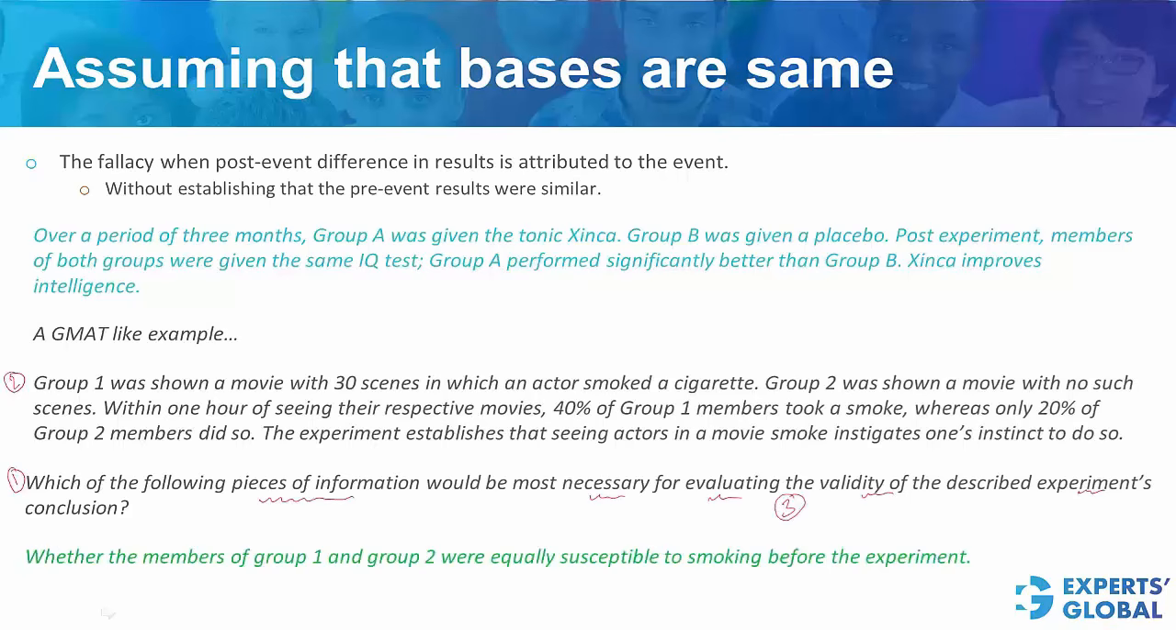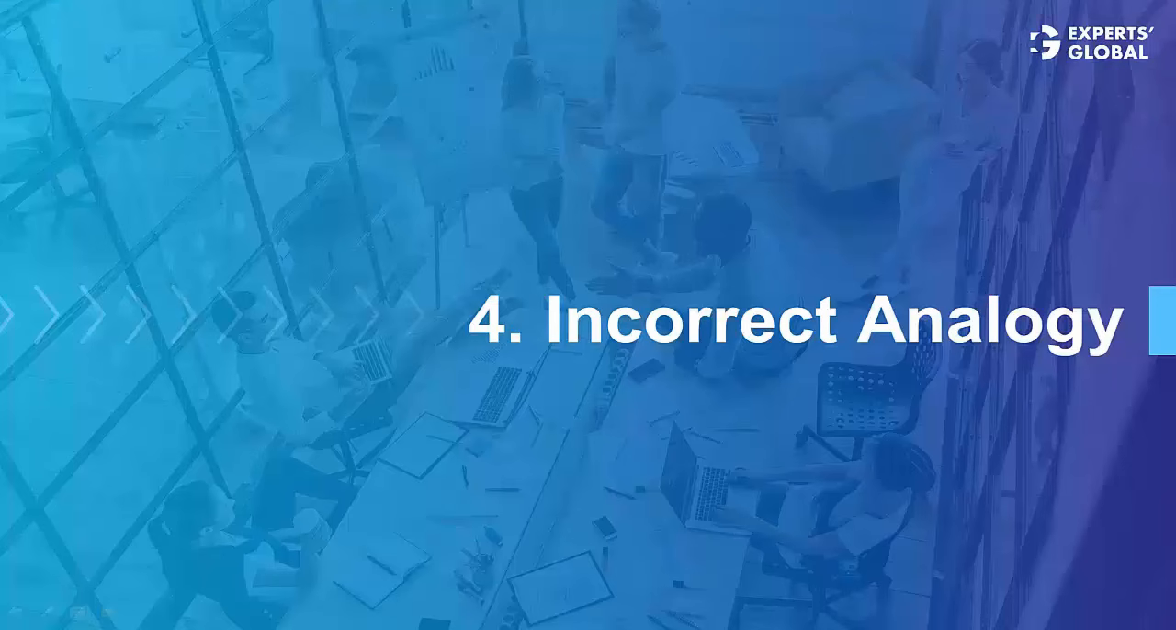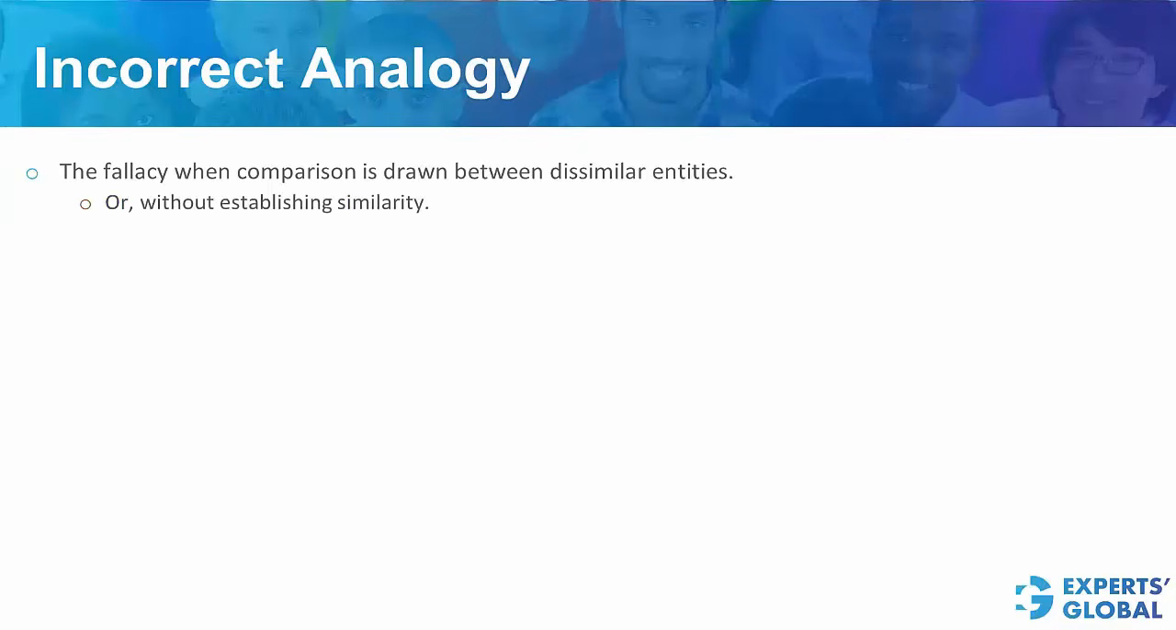Look at this answer choice. It is on the same lines, whether the members of Group 1 and 2 were equally susceptible to smoking before the experiment. This is the correct answer choice. Next fallacy is drawing an incorrect analogy. This happens when comparison is made between dissimilar entities, or without establishing similarity between the entities involved.